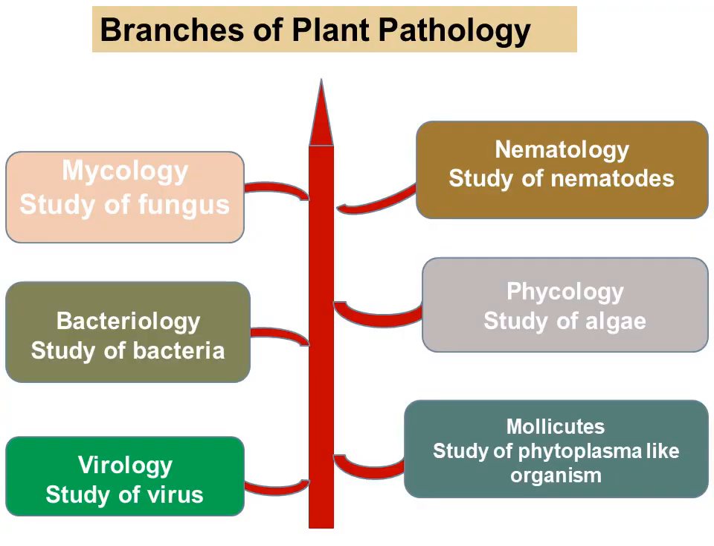Then next is the branches of plant pathology. There are 6 branches of plant pathology. So the first one is mycology. Mycology means what? Study of fungus. Those fungi cause diseases on the plant. Okay. Then the next one is bacteriology, study of bacteria. The third branch is virology, study of viruses. Those cause diseases on the plant and damage the plant.